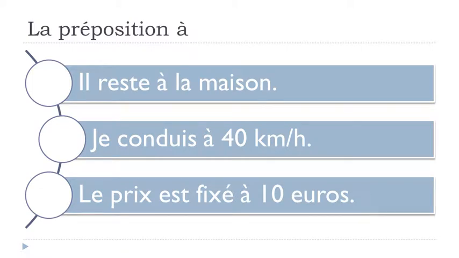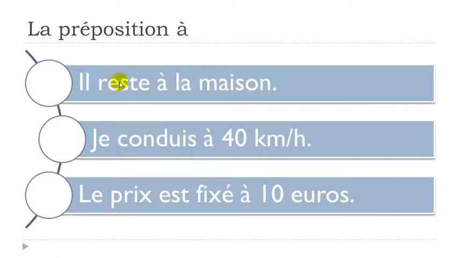And then the last example we could have for this at is for the price, like here, à 10 euros. Le prix, the price, est fixé, okay, à 10 euros. Okay, so in that case, it would be translated by this at, but here, we would use this à in French.